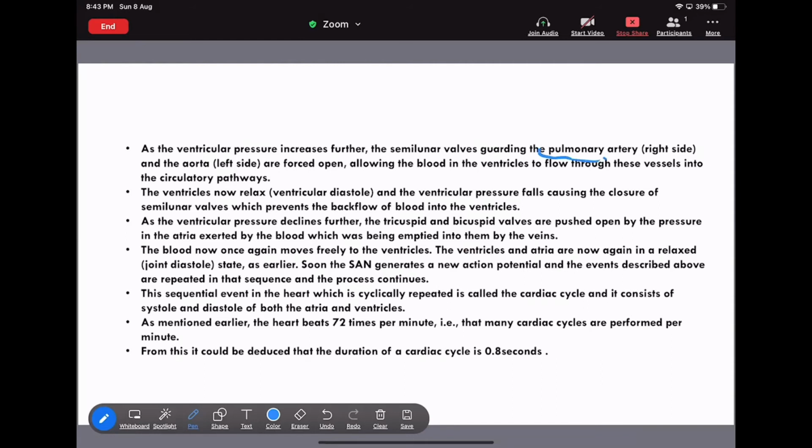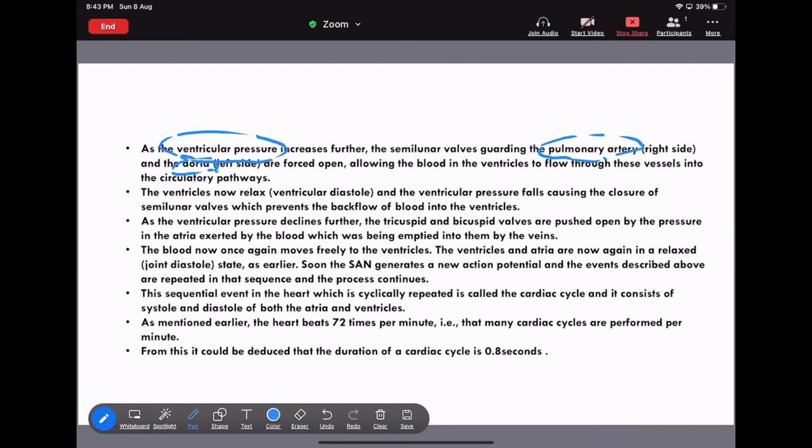This pulmonary artery is surrounded by the pulmonary valve, and this aorta is guarded by the aortic valve. Because of the ventricular pressure, that means there will be contraction in the ventricle. But why? Because of the action potential that arises from the AV node, not the SA node. I am saying about the AVN. Because of this AVN action potential, there will be contraction of the ventricle.